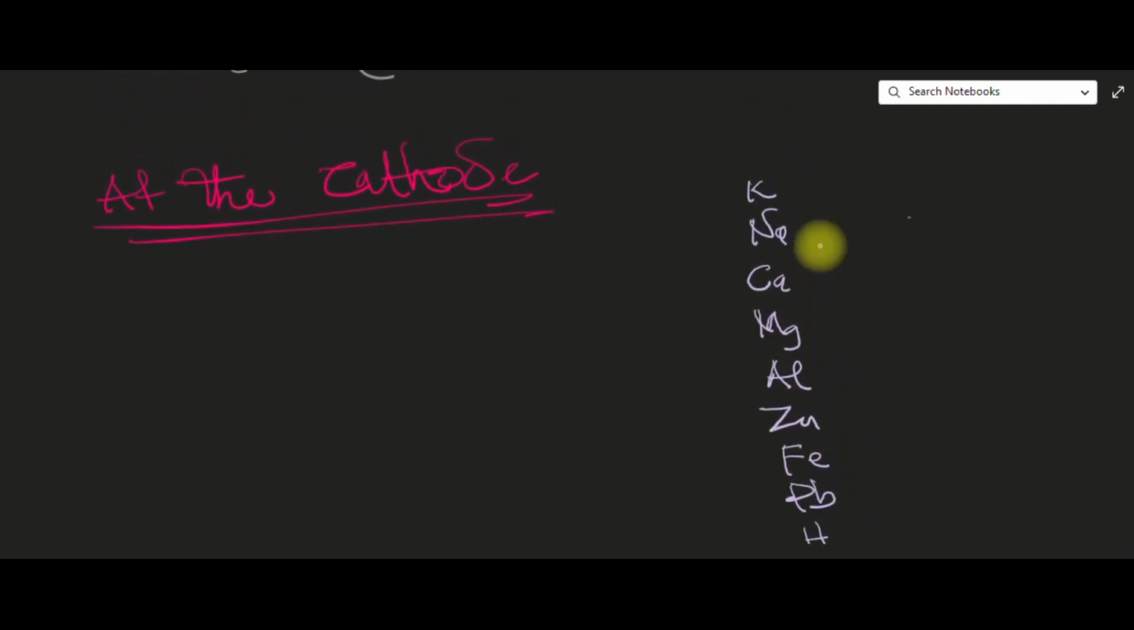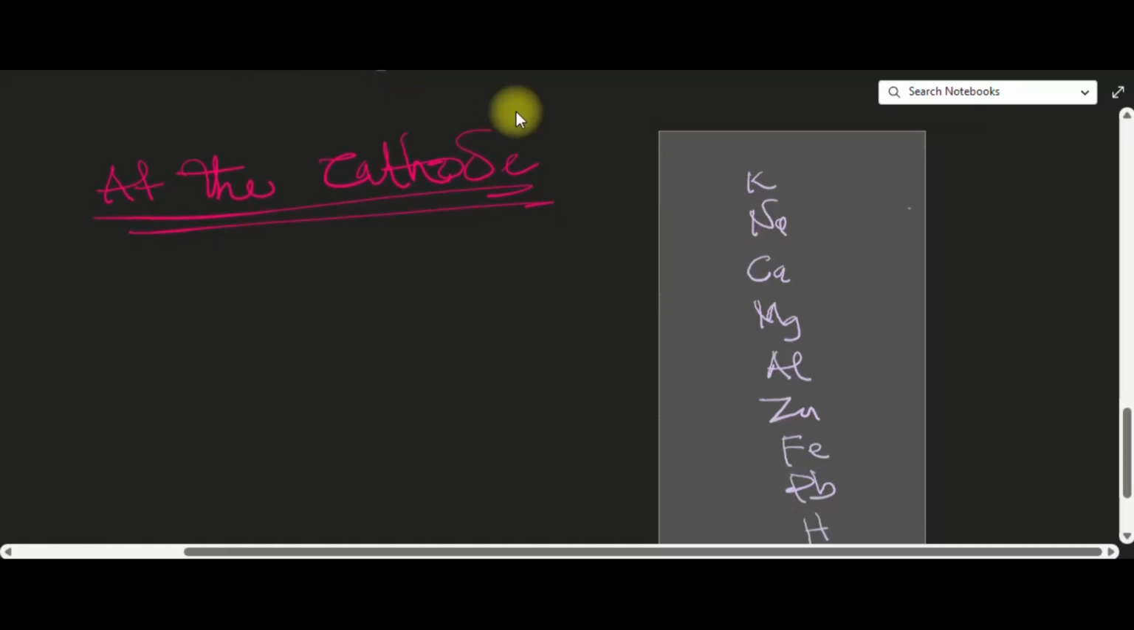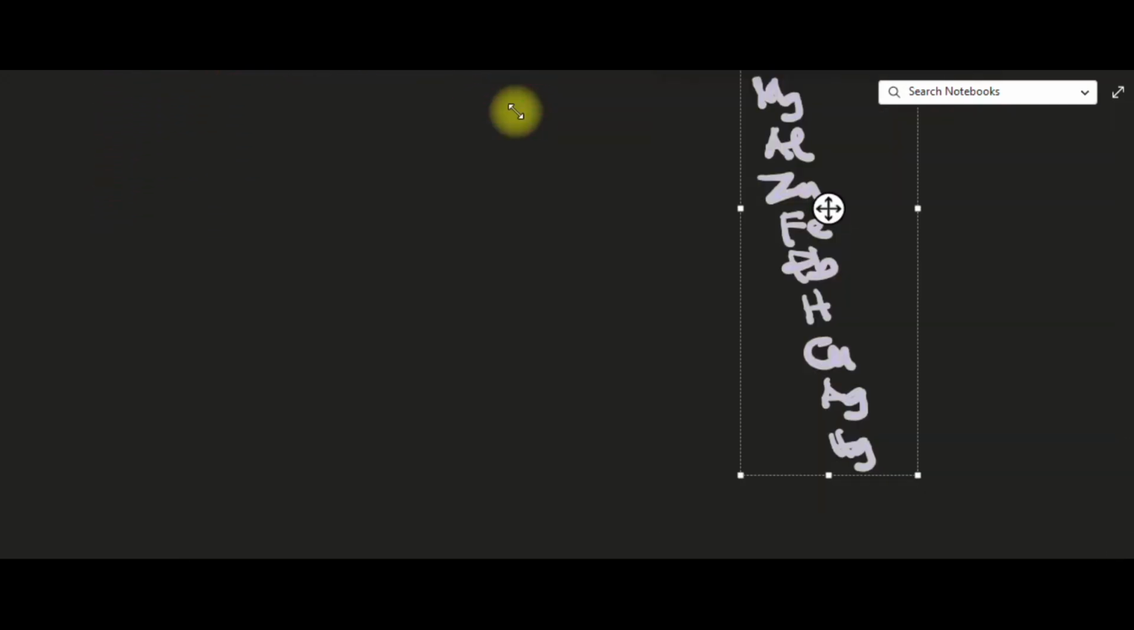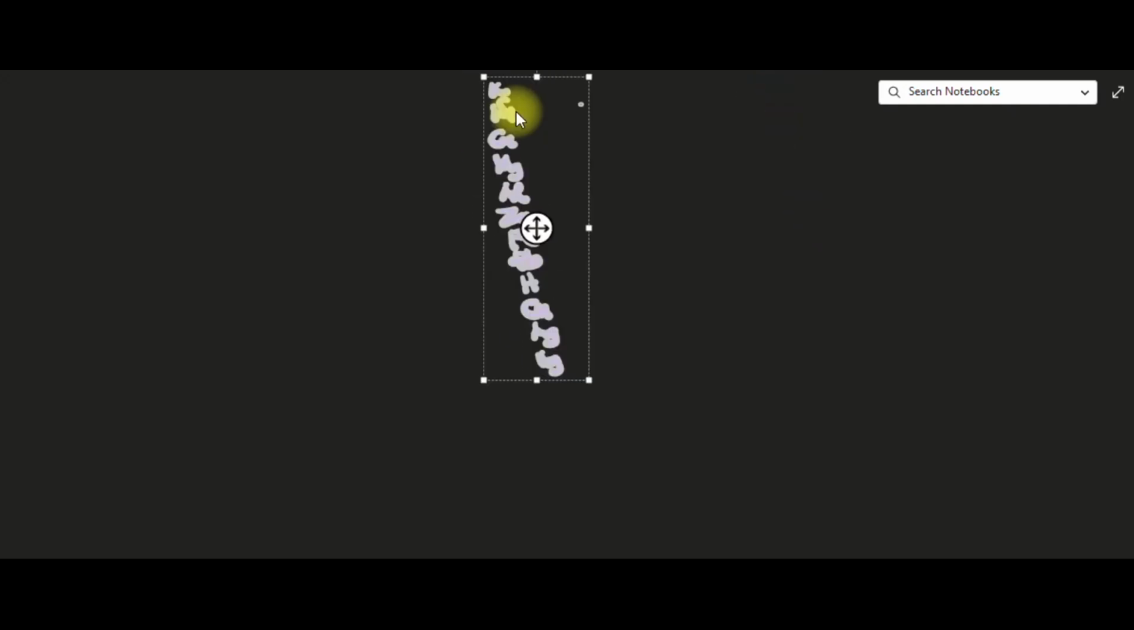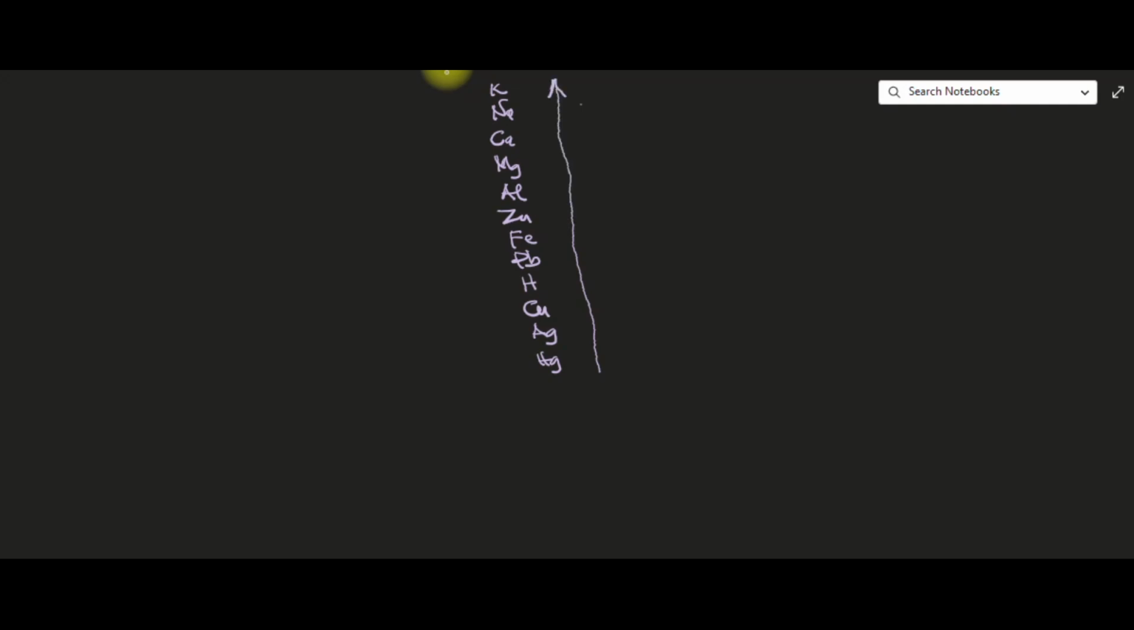So potassium. If I need to draw, let me make this one smaller so we can see it. Yeah, let's reduce the size, and then we place it here. Don't mind that this bends. So this is the reactivity series, from the least reactive to the most reactive. Potassium is the most reactive of all of them, and then sodium. Gold is the least reactive. So this is most reactive, and this is the least reactive.